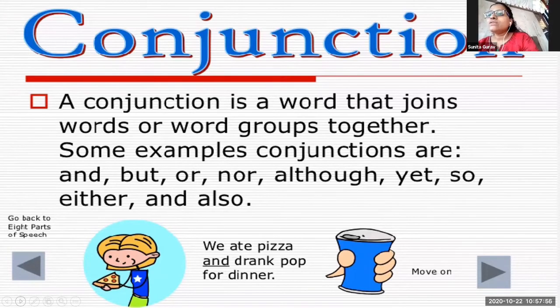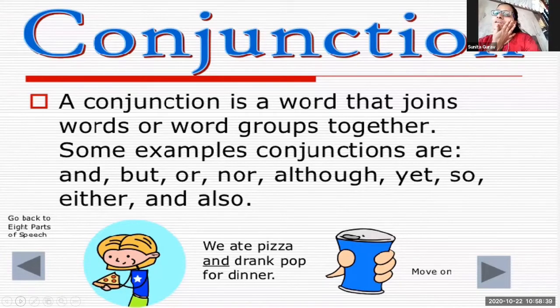Now there is another word, that is so. This word also joins two sentences. For example, I wanted to look beautiful, so I went to the beauty parlor. See the sentence, children. I wanted to look beautiful, so I went to the beauty parlor. See the sentence and see the word so. This word is joining the two sentences together.